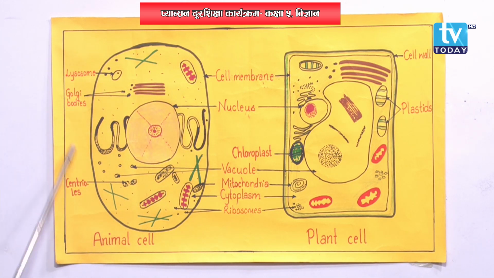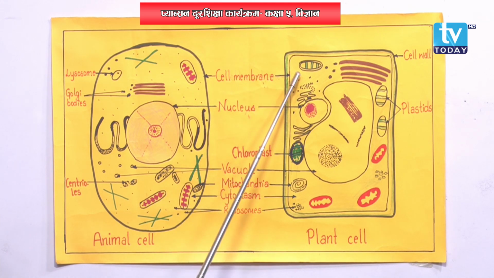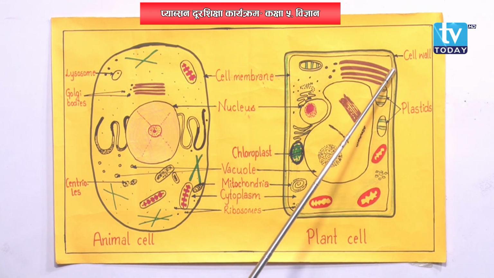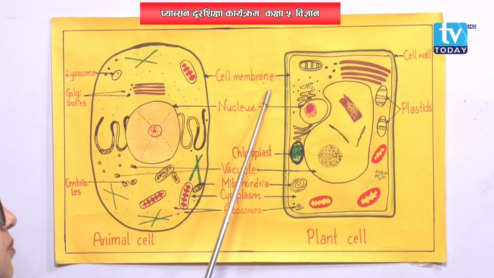This is animal cell and its outer covering is cell membrane. But in plant cell, cell membrane is the second layer because it is covered by cell wall. The outermost covering is cell wall. So, cell membrane is the second covering in plant cell.